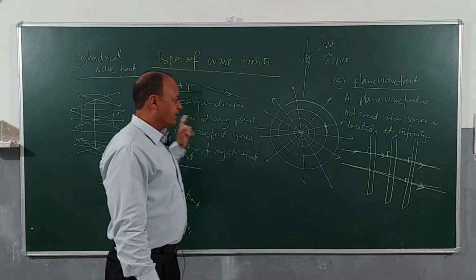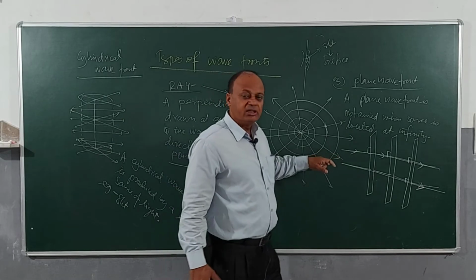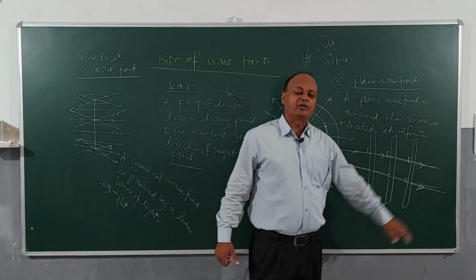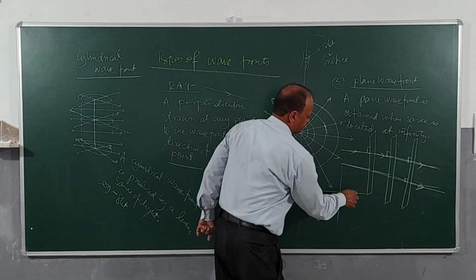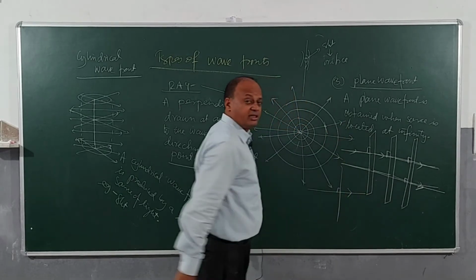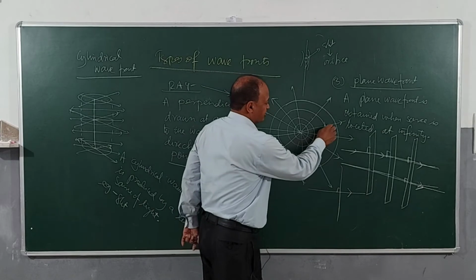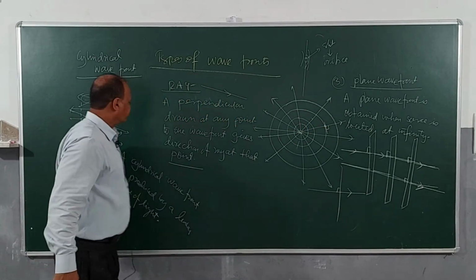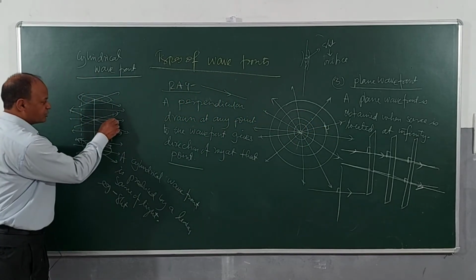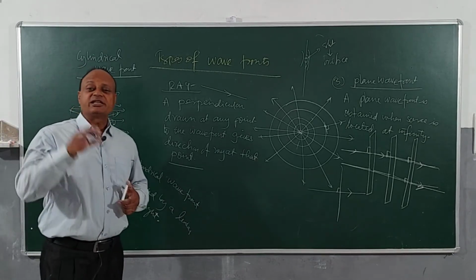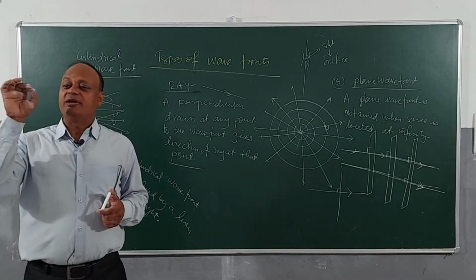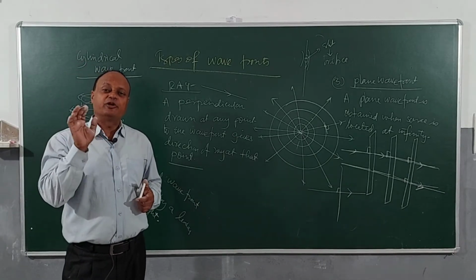So here we have radial, and here we got straight lines drawn perpendicular to the plane. If this is one plane, then this is the ray, and this angle should be how much? 90 degree. This angle should be how much? 90 degree. Similarly, this angle should be how much? 90 degree. Clear? Is the concept clear?